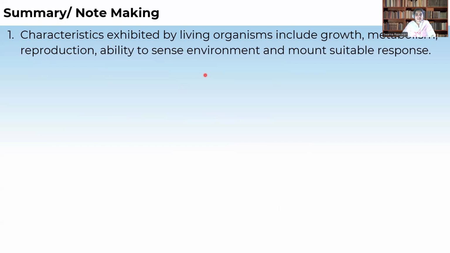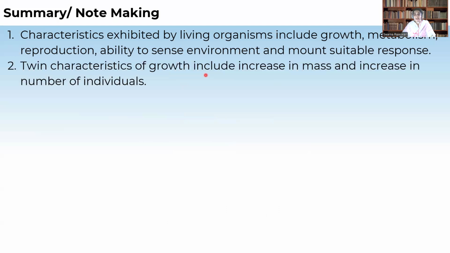Now let us summarize some of the important points from the first video and this video. Characteristics exhibited by living organisms include metabolism, reproduction, and ability to sense the environment. All these are some of the important characters to say that the organism has life.